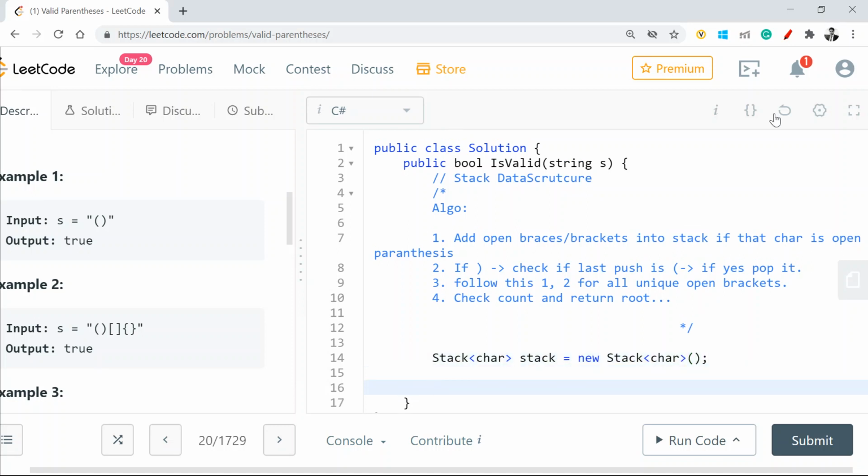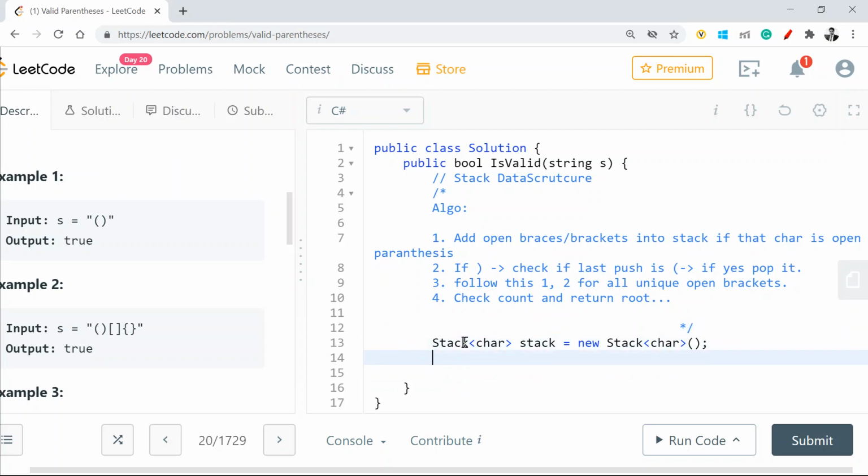The semantics and syntax for each and every language will be different. If you are in Java, or if you're using Python, then it might be a different line of code. But the important part is to understand the thought process with which we are going ahead with the solution.